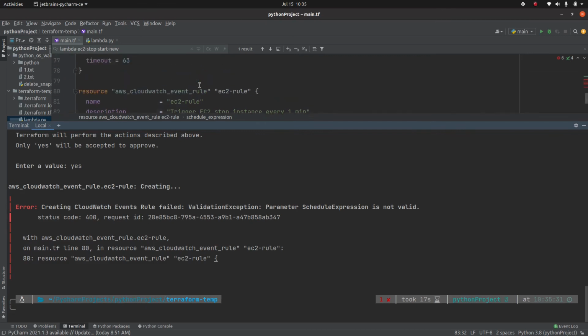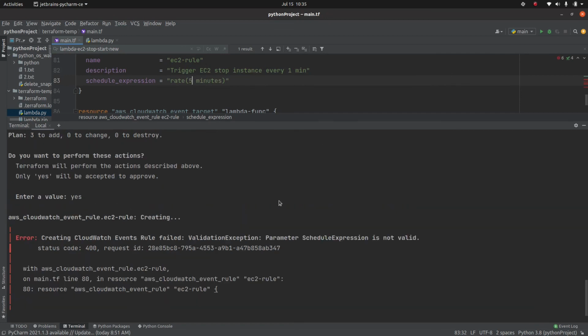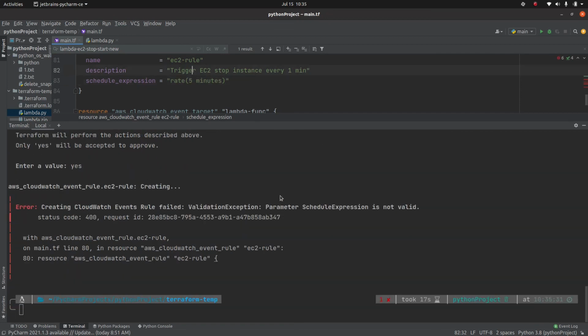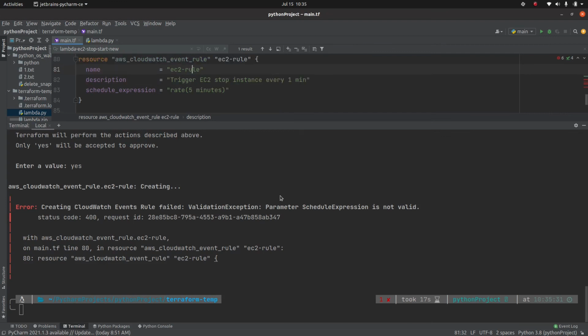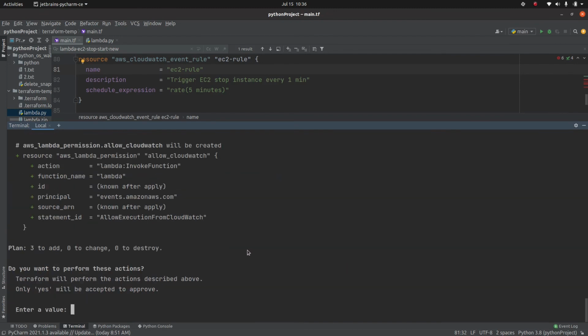Okay, still complaining that this is not valid. Let me put it at 5 minutes, because I tested it for 5 minutes and it works. This is weird because I know it worked for 5 minutes, so I don't know why it is not working here.